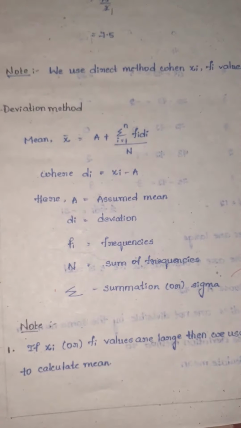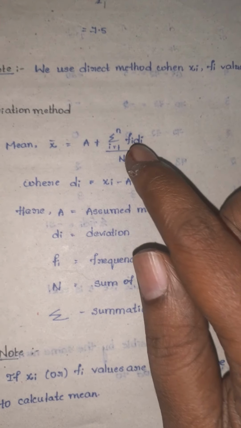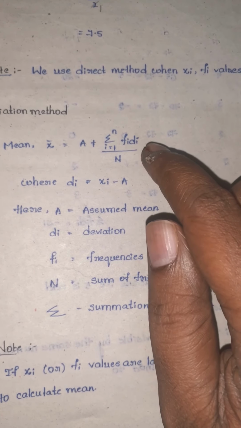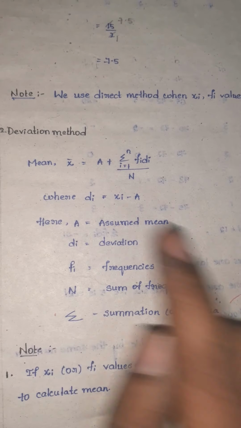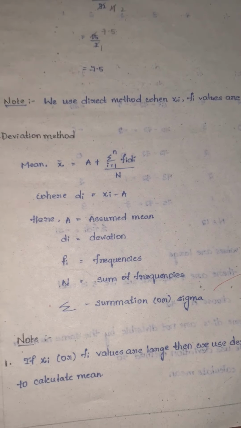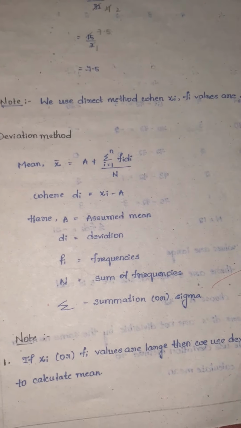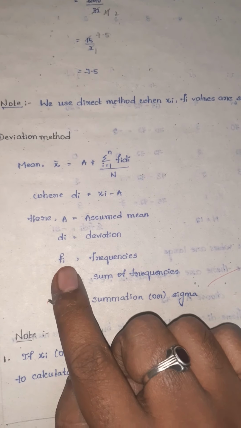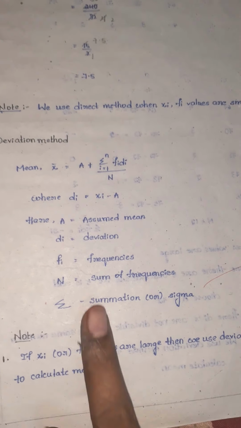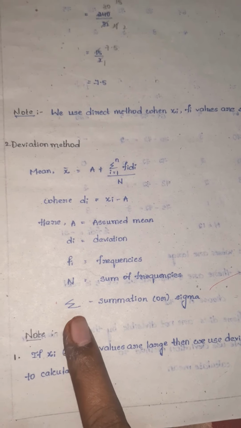Whenever these xi values and fi values are small, we will use the direct method. Next, the deviation method. Mean x bar is equal to a plus summation, i equals 1 to n, fi di by capital N, where di is equal to xi minus a. Here a is the assumed mean, di means deviation, fi means frequency, N means sum of frequencies.